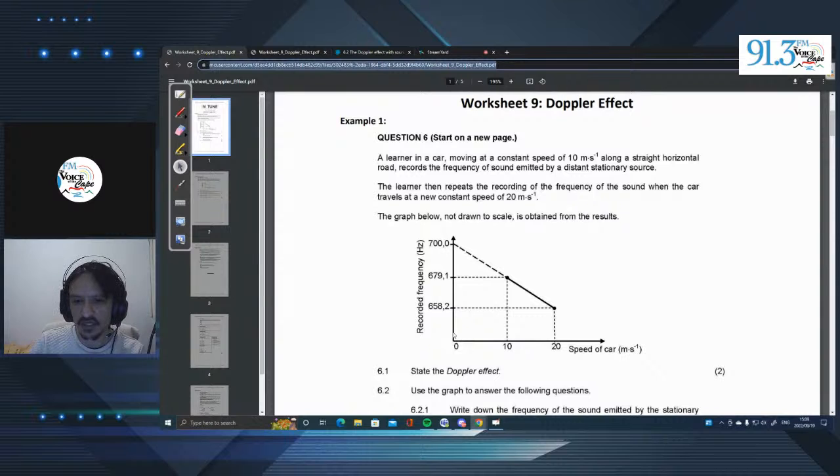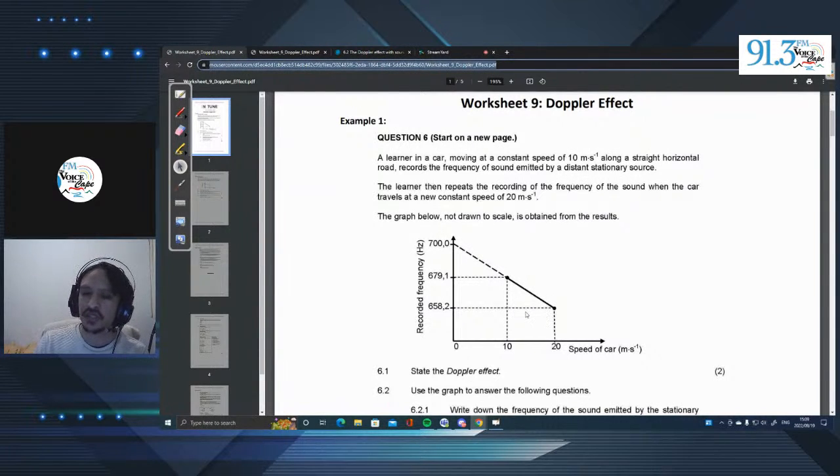Where it's stationary, the frequency is 700 hertz. Here we see the speed is increasing, and the speed has now reached 10 meters per second, and now the frequency is 679. So here we have a decrease in frequency. And as we carry on, the frequency decreases.